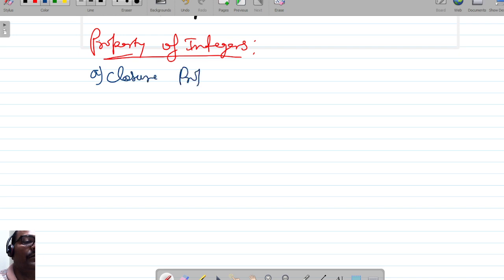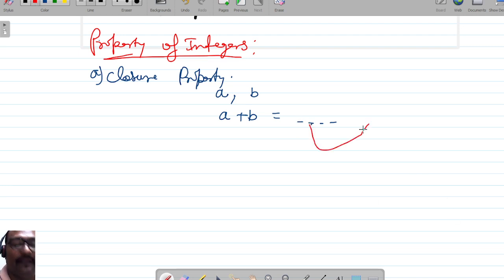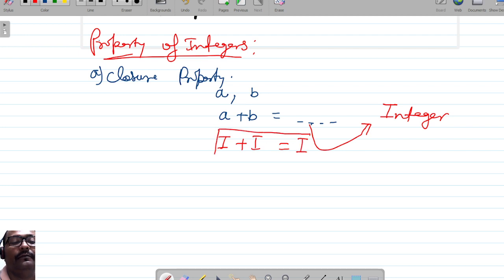You know what that is? If a given integer a and a given integer b are added, whatever the result is, that will also be an integer. So we can write integer plus integer will lead to integer, right?